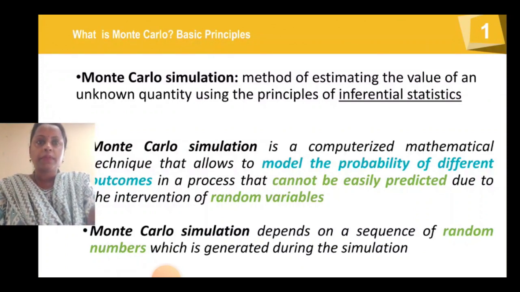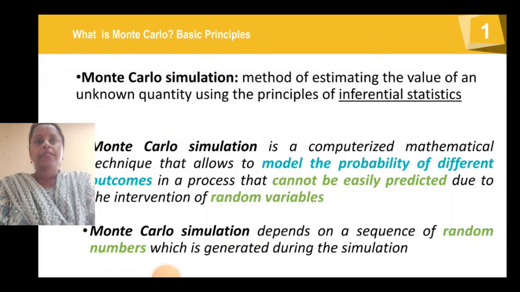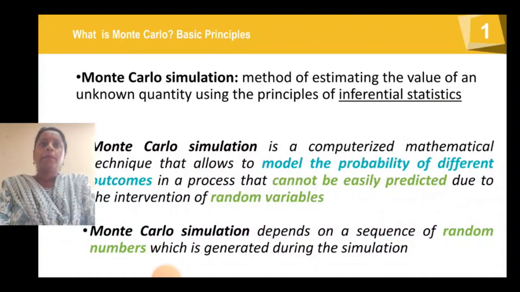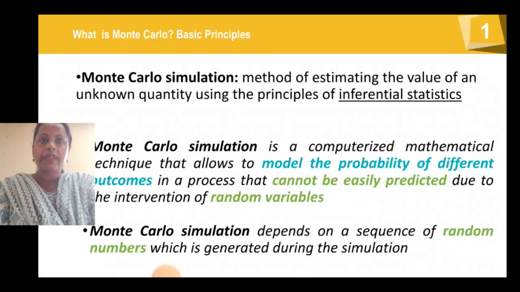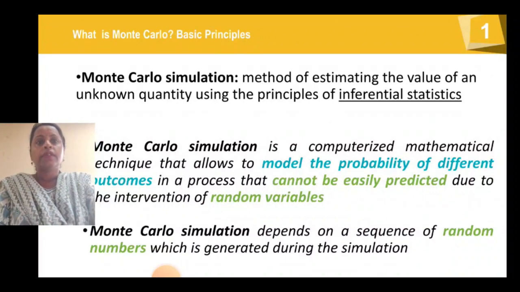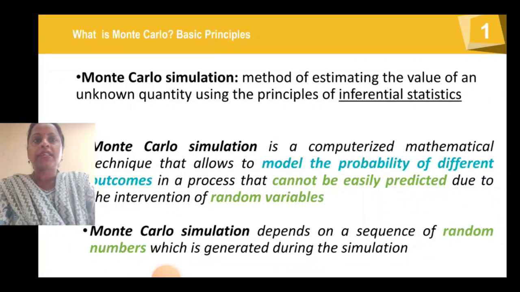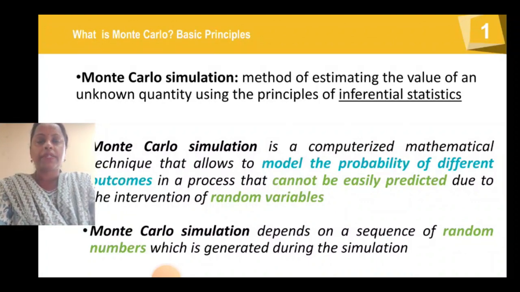So Monte Carlo simulation is a method of estimating the value of an unknown quantity using the principle of inferential statistics. It is a mathematical technique that allows us to model a probability of different outcomes in a process that cannot be easily predicted due to the intervention of random number variables. Monte Carlo simulation depends on a sequence of random numbers which is generated during the simulation.